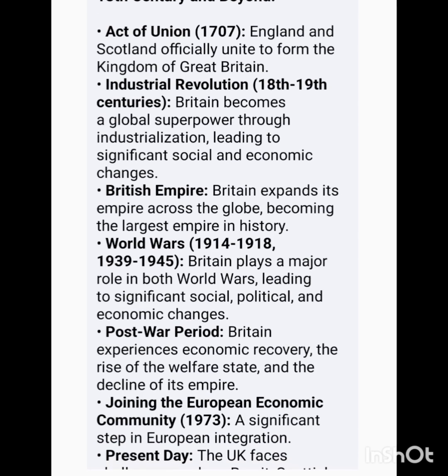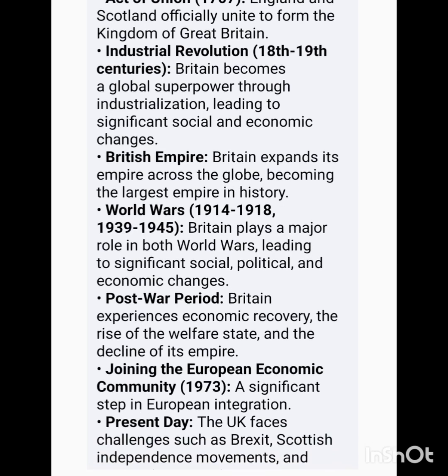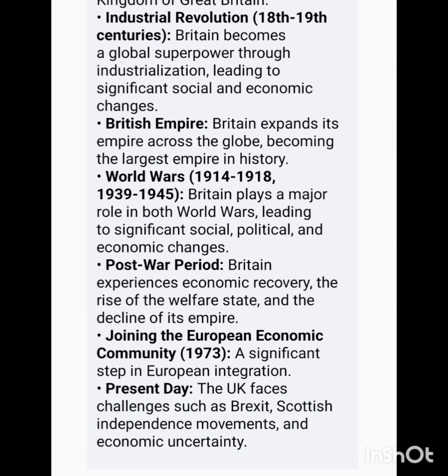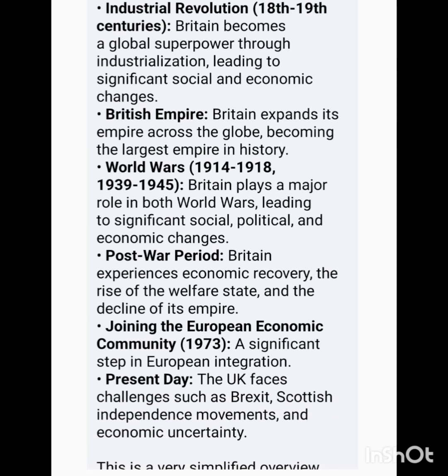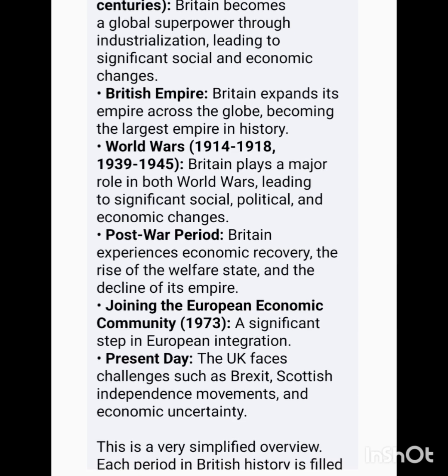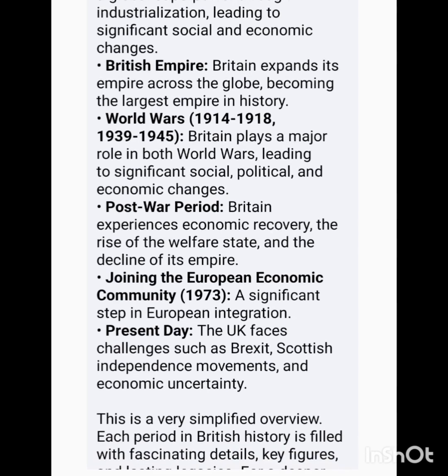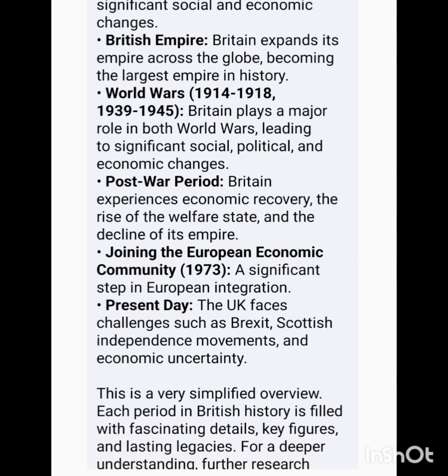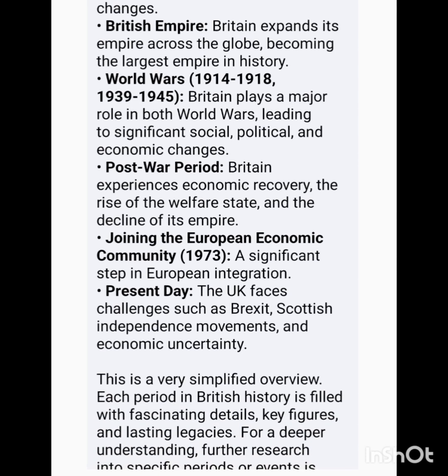British Empire. Britain expands its empire across the globe, becoming the largest empire in history. World Wars, 1914–1918, 1939–1945. Britain plays a major role in both world wars, leading to significant social, political, and economic changes.